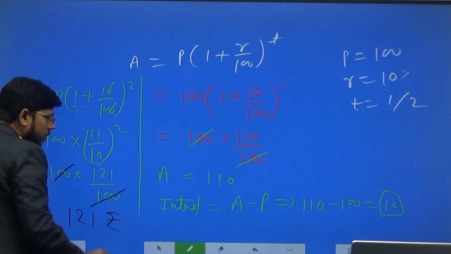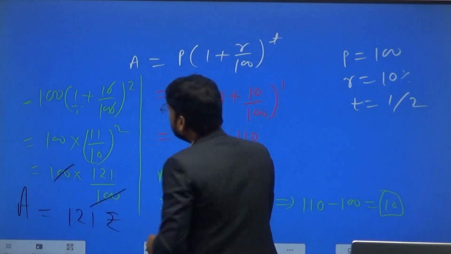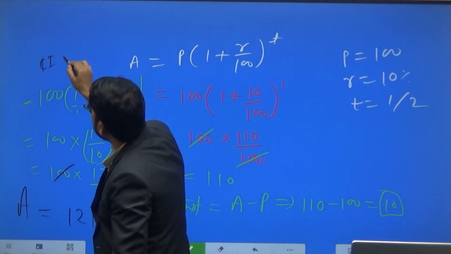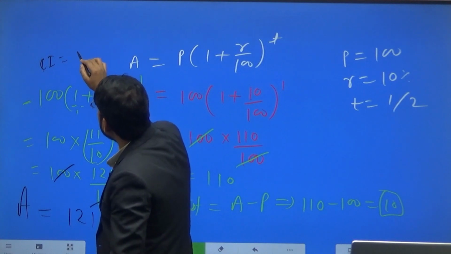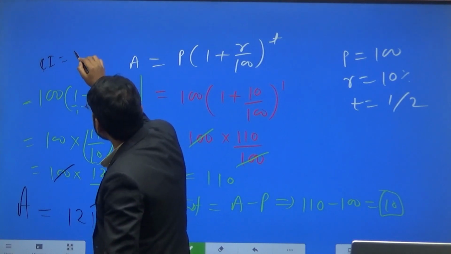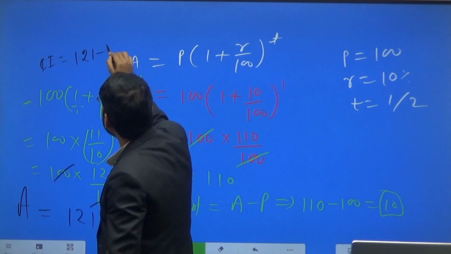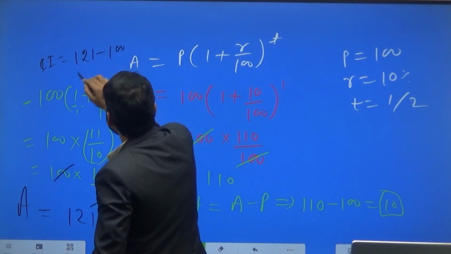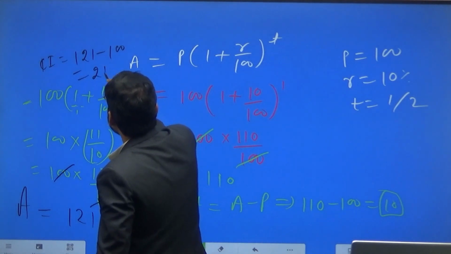121 rupees. So how much interest will be there? The compound interest will be 121 minus the principal amount 100 rupees, and that is 21 rupees.